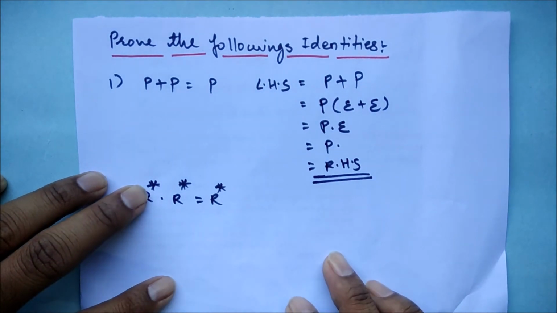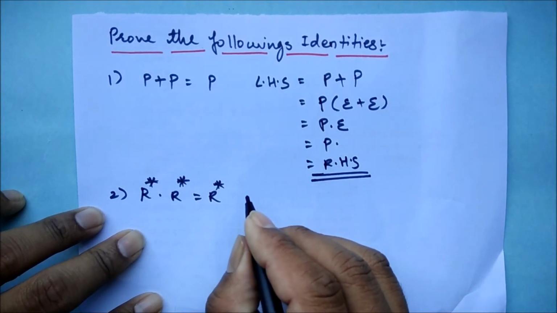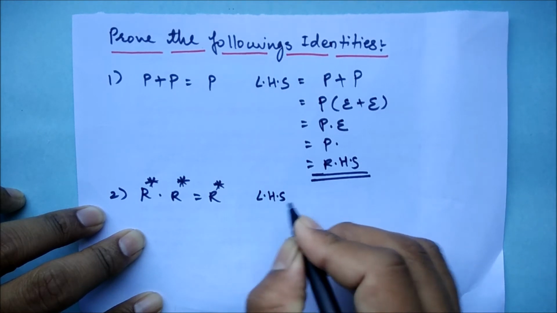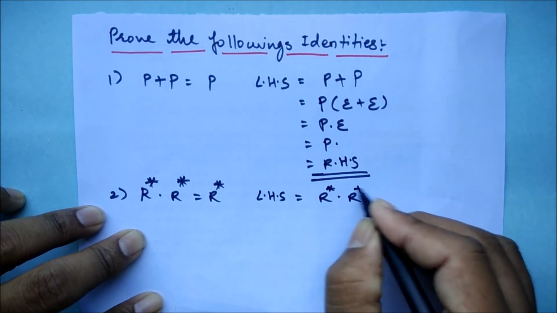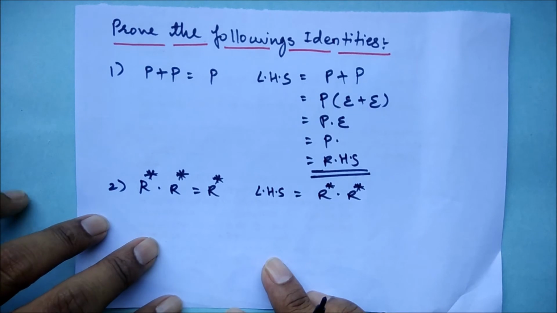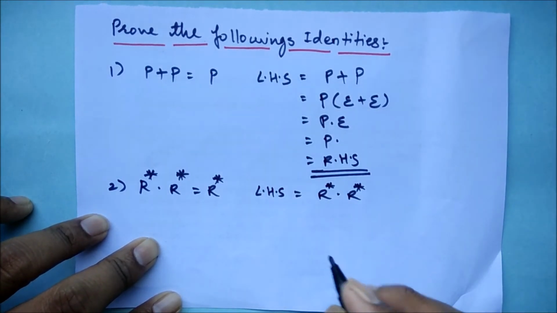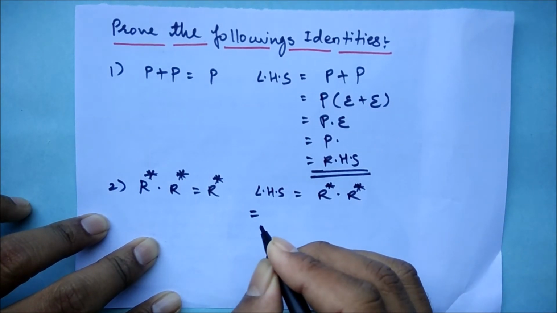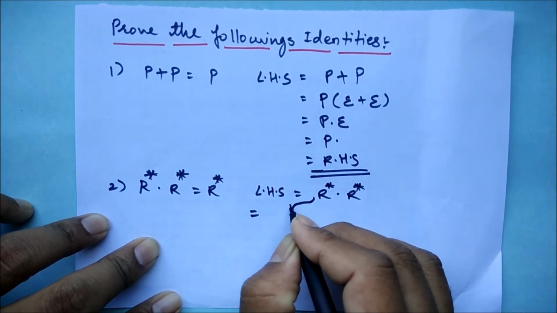So now let's move on to the second equation, and in that we can say the LHS part is R closure dot R closure, right? So now in this, let's try to elaborate this. For timing, I will write it here. So now let's go on elaborating this R closure.